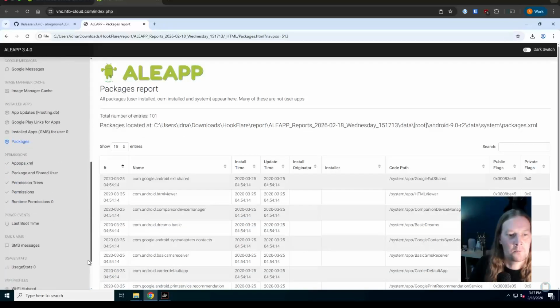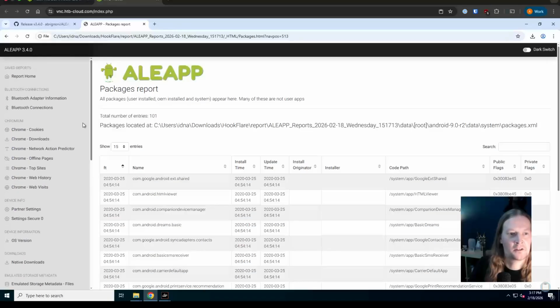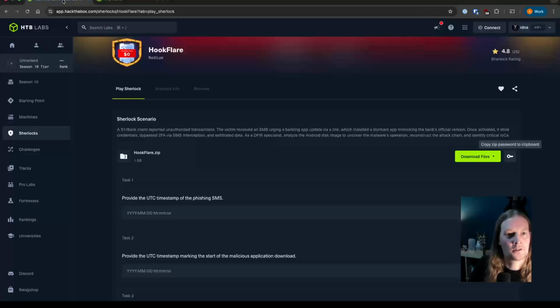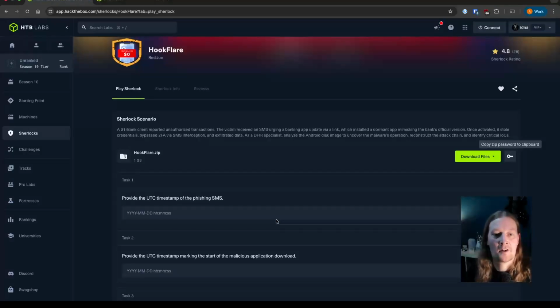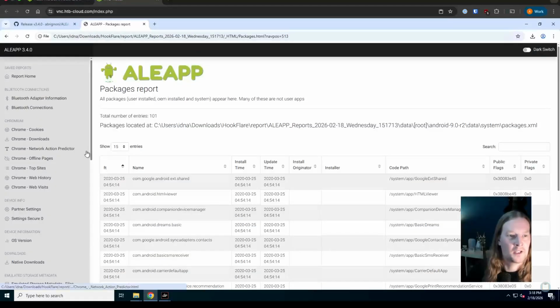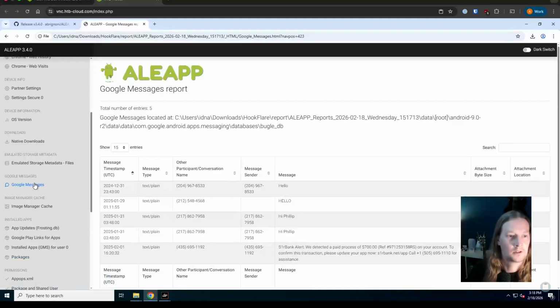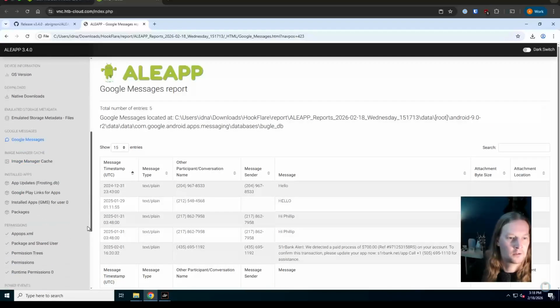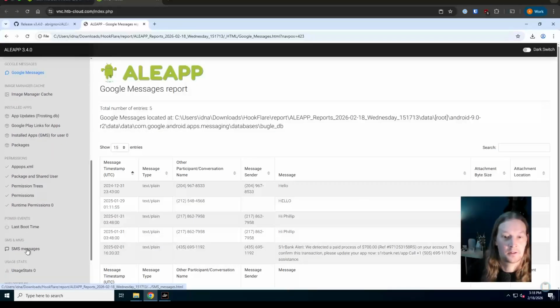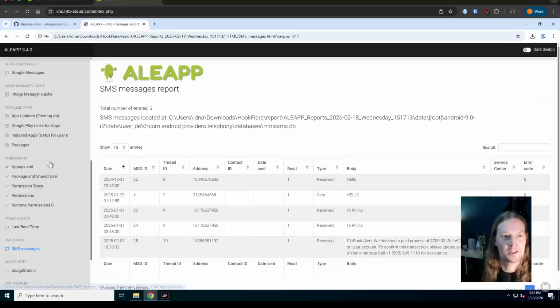We're going to be using quite a bit of this through this investigation, but we will start with just refreshing our memory on the question. Provide the UTC timestamp of the phishing SMS. There's actually two places where we could find this in here. So we've got Google Messages, and also a little bit further down, we've got SMS messages. Now we can see here that they're basically the same information. They might not be if this phone wasn't using Google Messages as its SMS application, but in this case they are. So in our SMS messages, we can see things that have been received and sent.